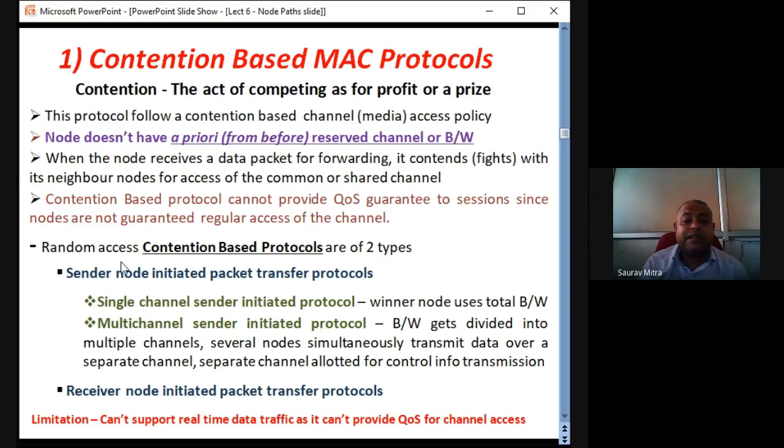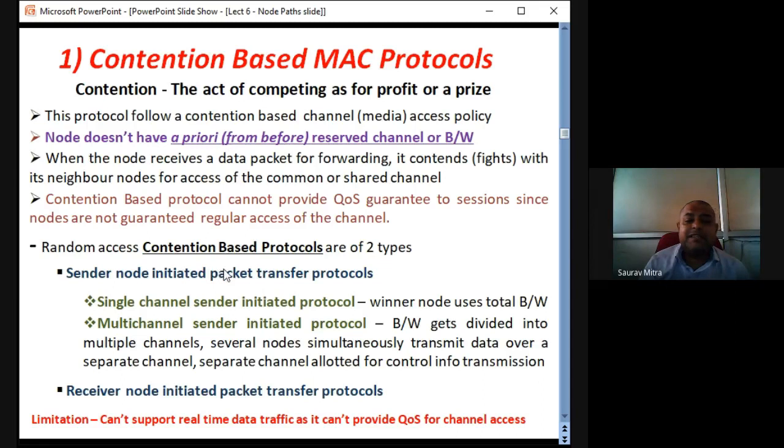That is called a multi-channel sender initiated protocol. For single channel sender initiated protocol, only one channel will be winning the contention, whereas in multi-channel sender initiated protocol, there are many channels together, they win the contention, and together they transmit the packet from the sender to the receiver.